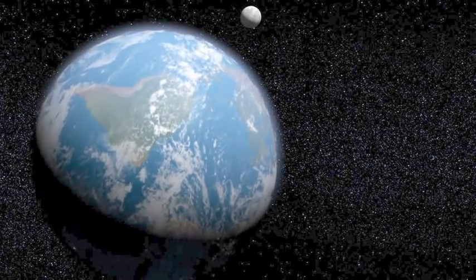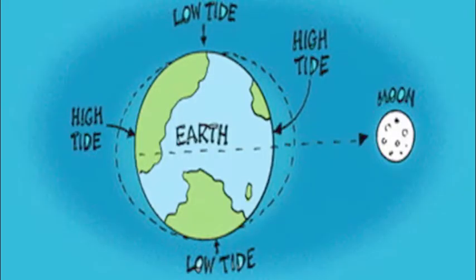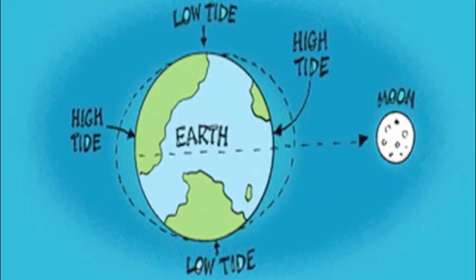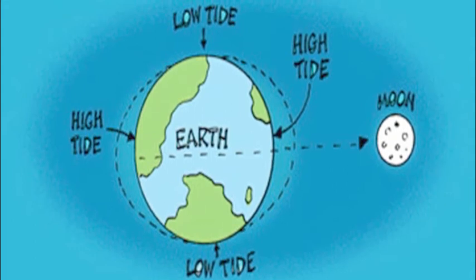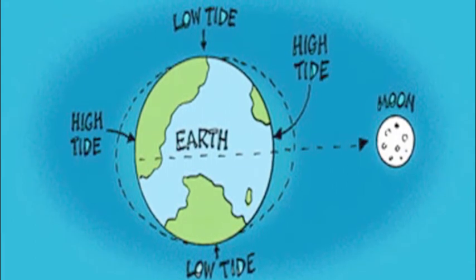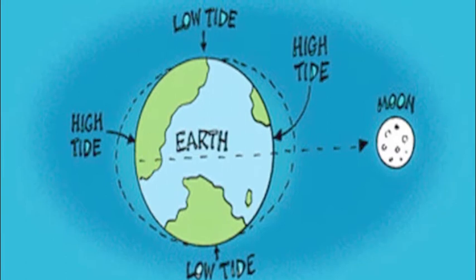So what does the moon's gravitational force have to do with life on Earth? It has an impact on sea levels known as tides. The moon's gravitational force is strong enough to pull ocean water toward it, creating bulging.